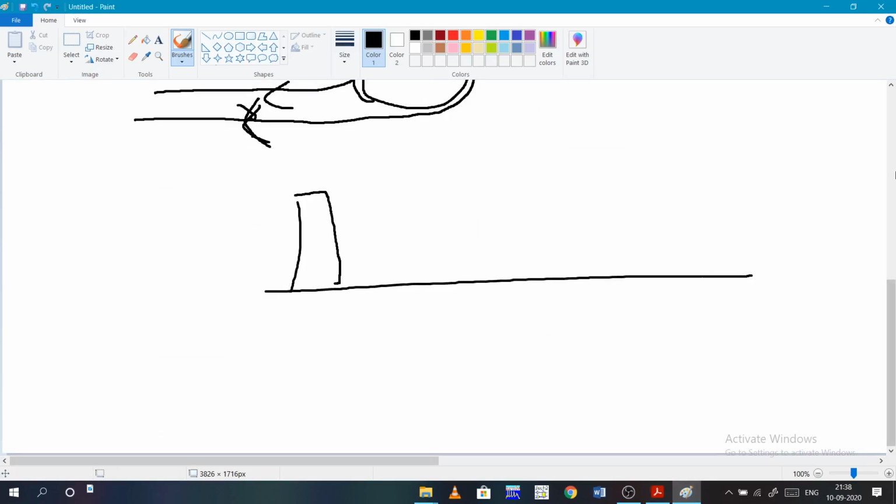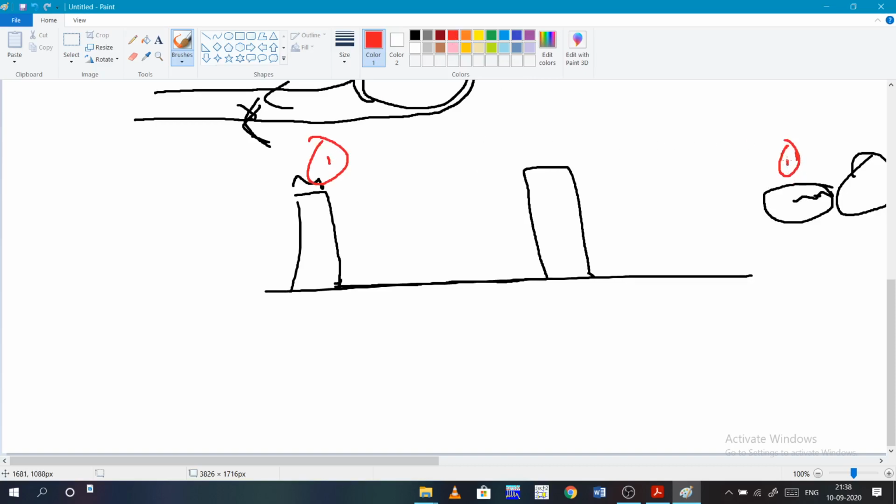If I send a pulse, but the target is somewhere far, and we know that this pulse will have some pulse width, and it will wait to listen for the echo, and again it will send. Actually, what happened? This pulse is also sent, and the first one is in the process of traveling back, but it is too far, so the time got over, and another pulse is sent. Now when the second pulse is sent, this pulse gets detected by the radar. That means it will think that it came due to the second pulse.